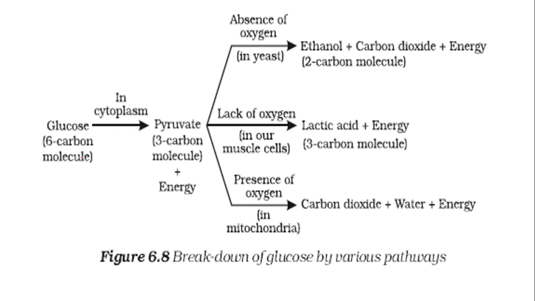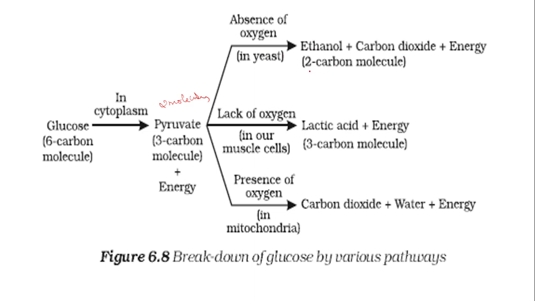Glucose, which is a 6 carbon molecule, in the cytoplasm breaks down into 2 molecules of pyruvate, which is a 3 carbon compound, plus a certain amount of energy is produced. And this pyruvate, if oxygen is not available, that is in the absence of oxygen, in the cytoplasm itself gets converted into ethanol, carbon dioxide and energy.